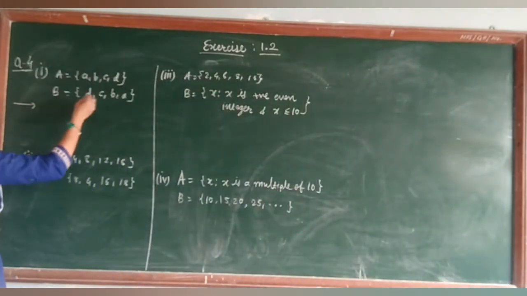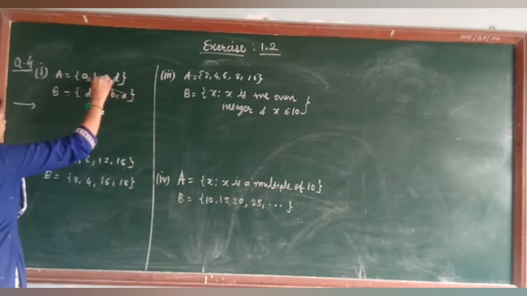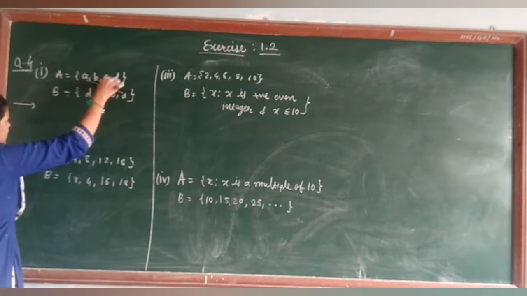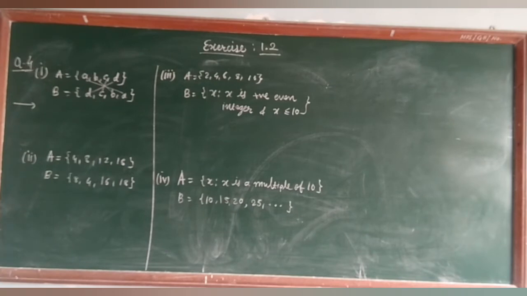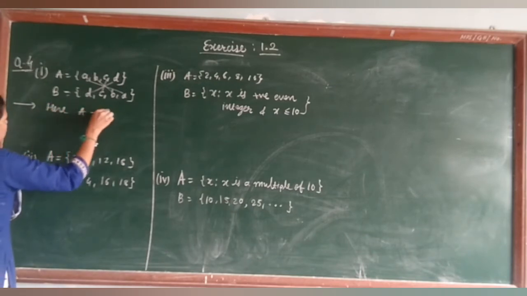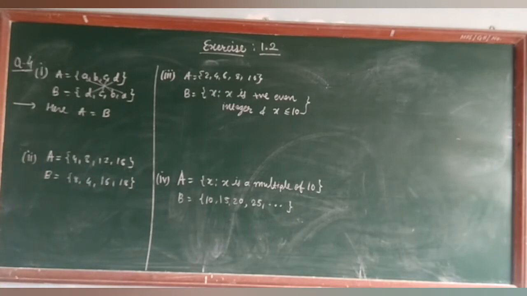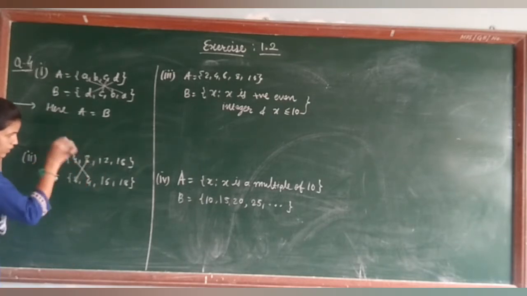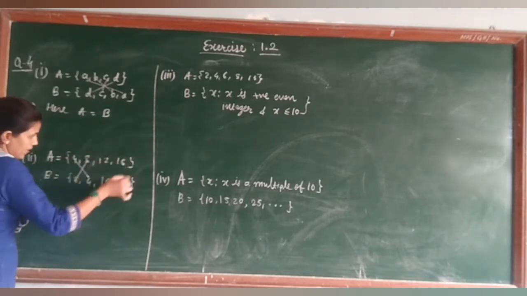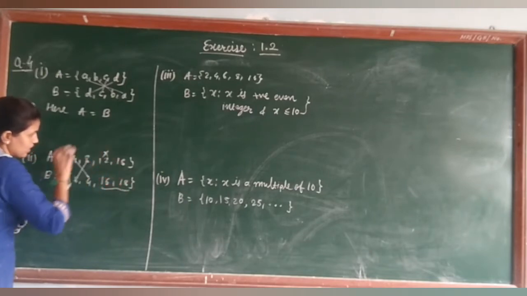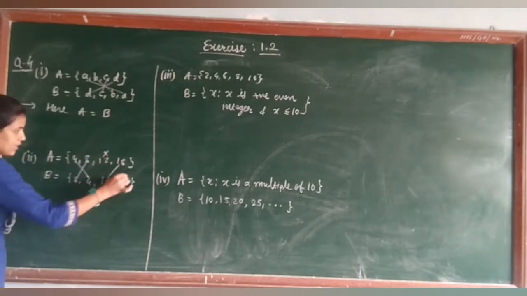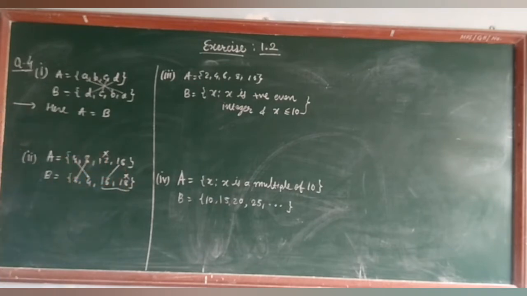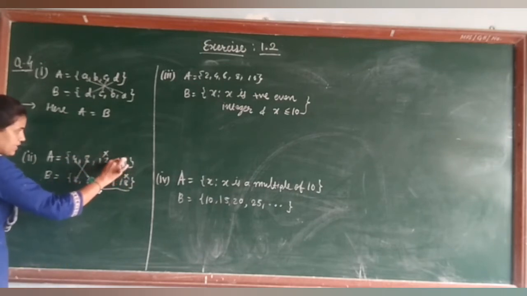So let me see, the first one is equal or not. So here I can say this is A, then B, C and D. All the four elements are equal. So here A is equal to B. Nothing to write, so directly write down A is equal to B. Now question number 2. 4 is there. 8 है तो यहाँ पे 8 है. 12, then 12 is not there. So ये element यहाँ पे नहीं है. 18 is there, 18 is not here. Okay. 16 है but 18 is not there.